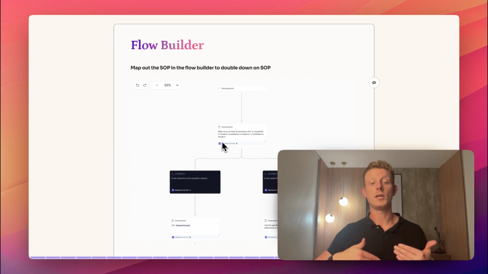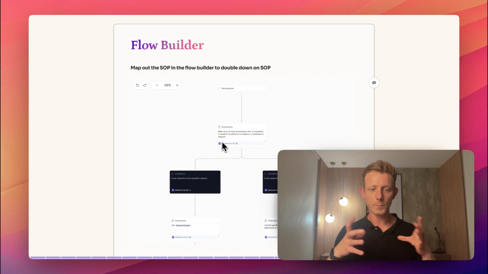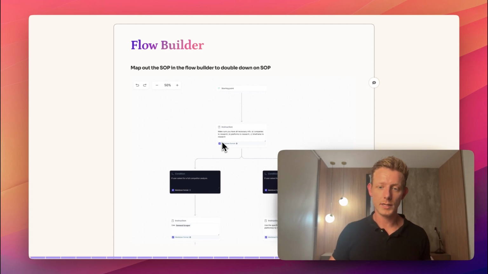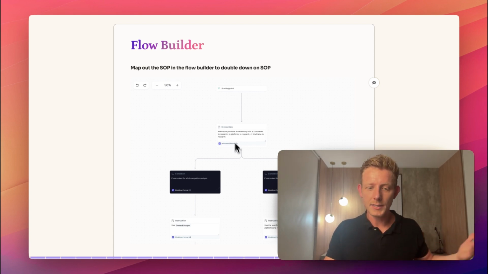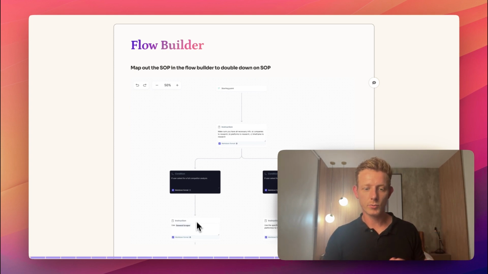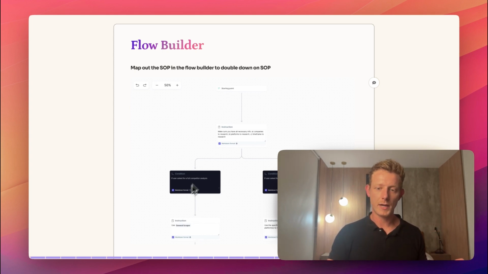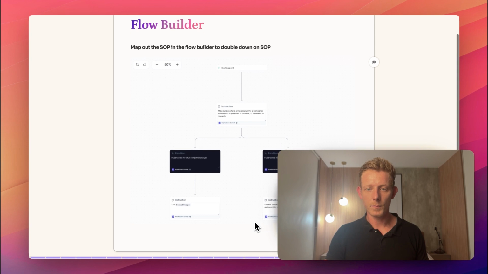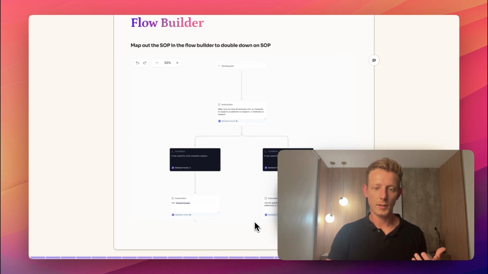And in my experience, when there is this sort of complicated SOP, it really helps to do this. I'm not going to go into detail, but basically what you can do is just give an instruction: do this, then do this, then do this. And then if you want, you can add in a condition, and then you have a separate tree that it has to follow if this condition was met or that condition was met. So use it if you have a complicated SOP.